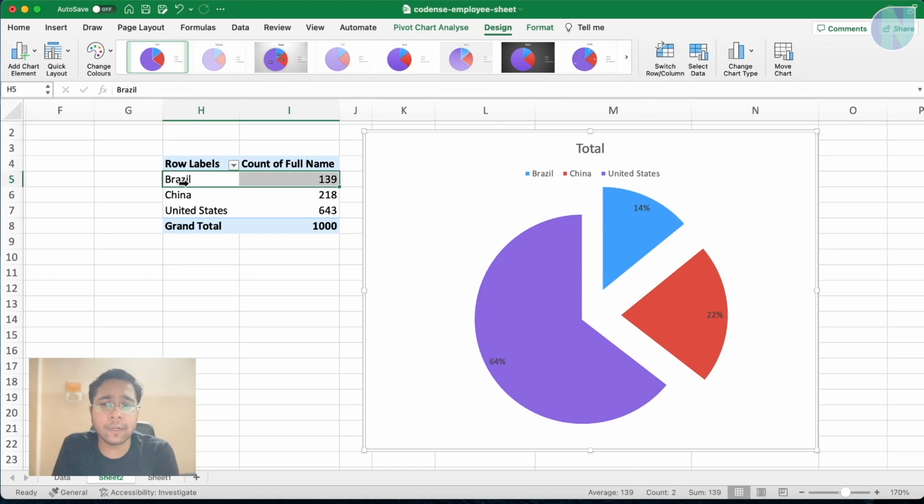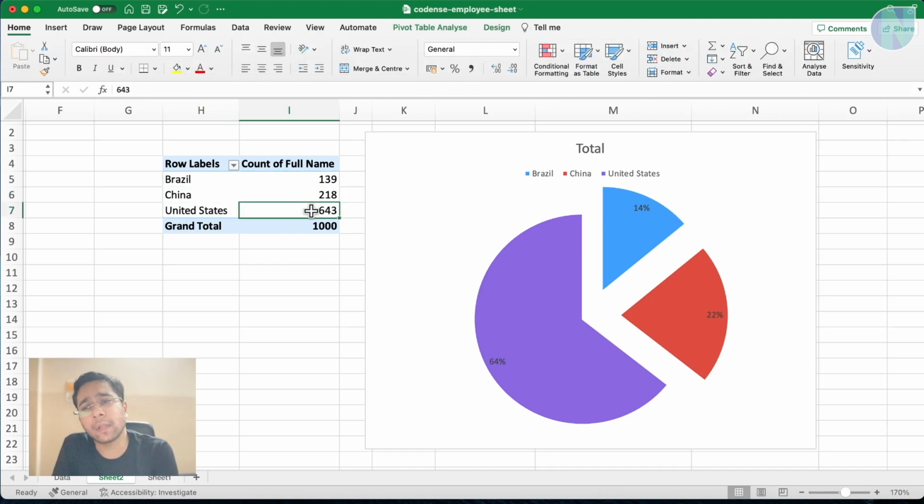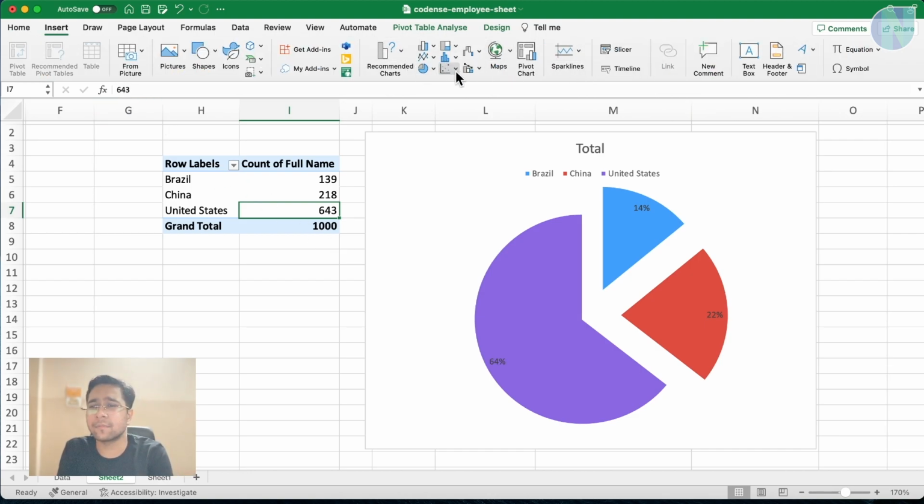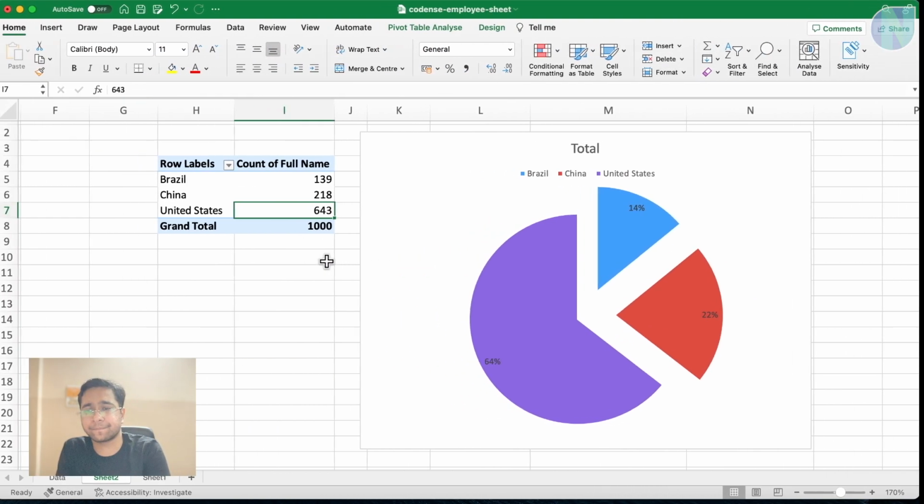Based on the type of the data, you can try to visualize it. Suppose it is a trend kind of thing, you can use a line chart. If it is normal data, you can use a pie chart or bar chart. And based on that, you can see there are different charts we are having. You can try based on the data.